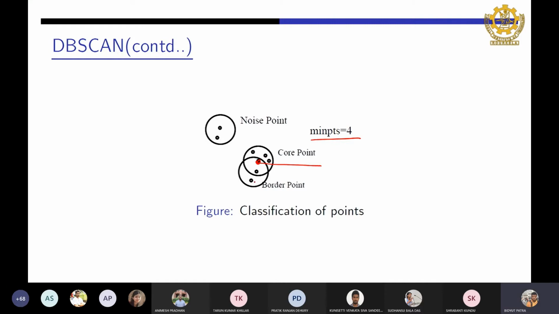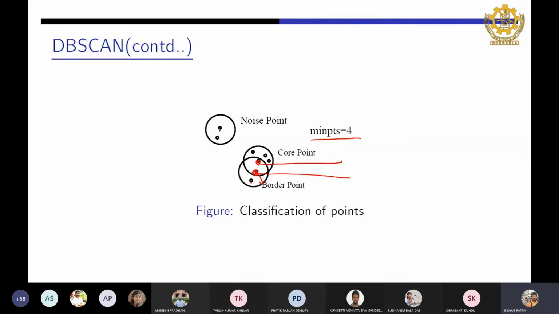Now what happened to this other point? Excluding itself, it has 2 points, so it is not fulfilling the minimum number of points. But it happens that a core point is nearby, so this point will be considered a border point.